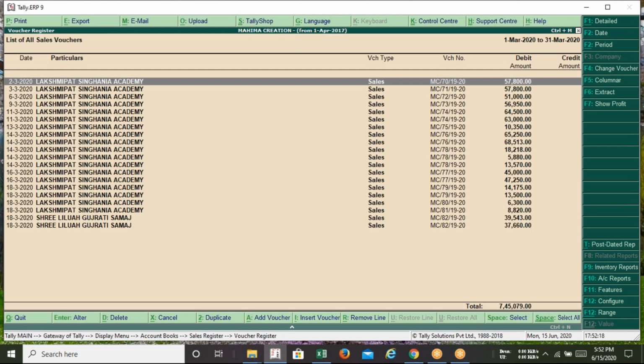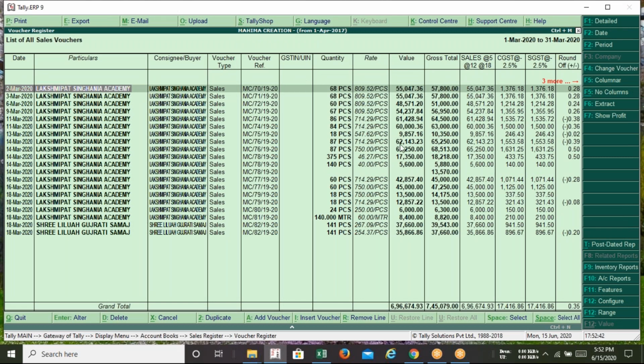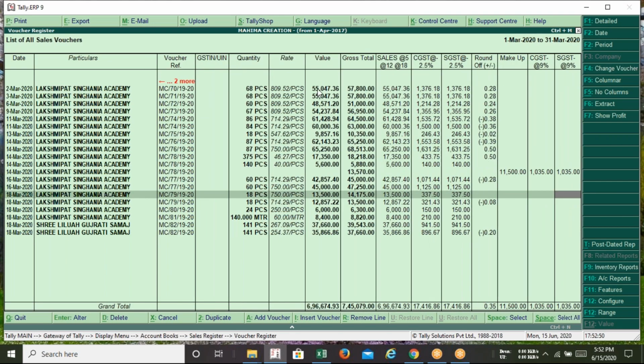Open March. And you can see there's a total amount, right? But that is inclusive of GST. Your question is, how shall we tally the taxable amount with our record? So that is inclusive GST. How shall we get the exclusive one? You need to take this in a columnar format, F5. Then save it. Now you can see the value portion, I mean this portion, that part will be your taxable amount.